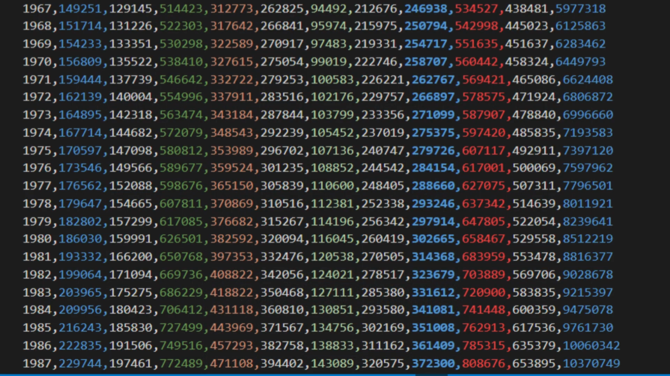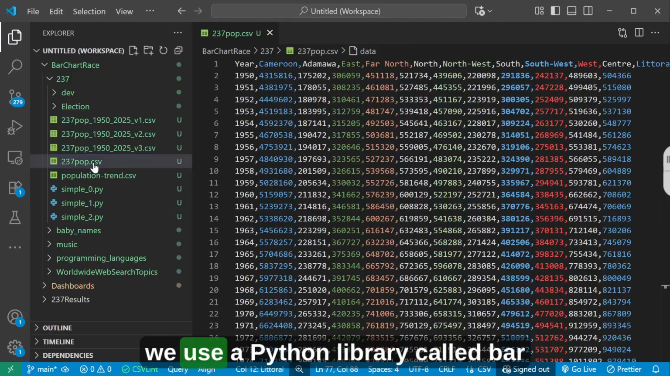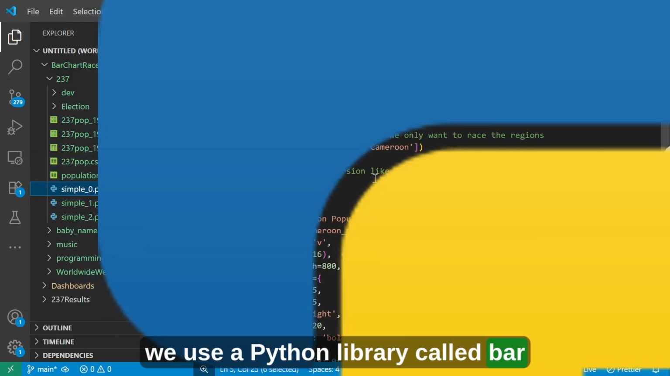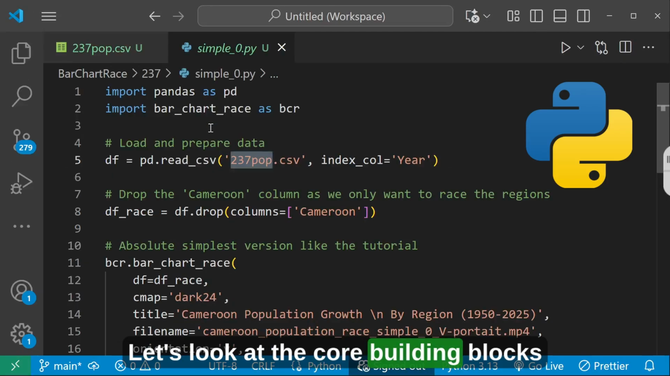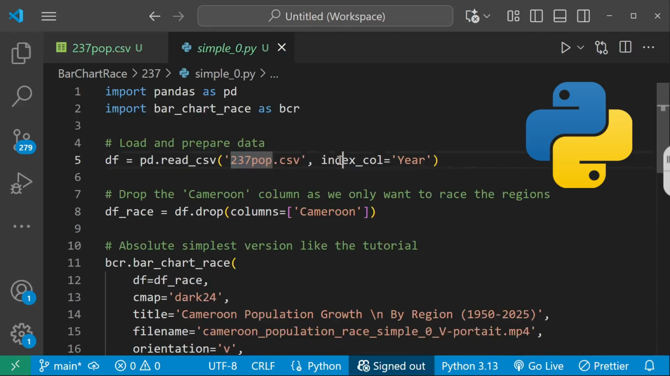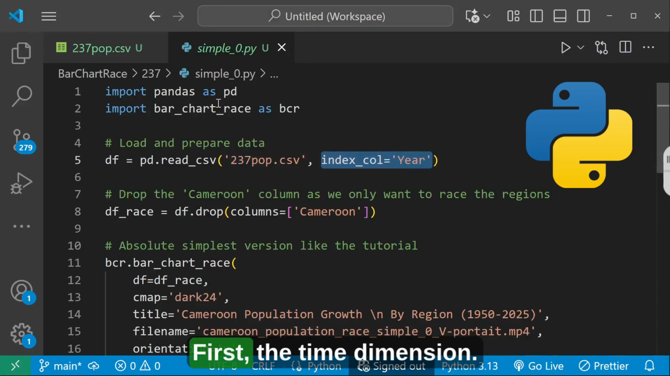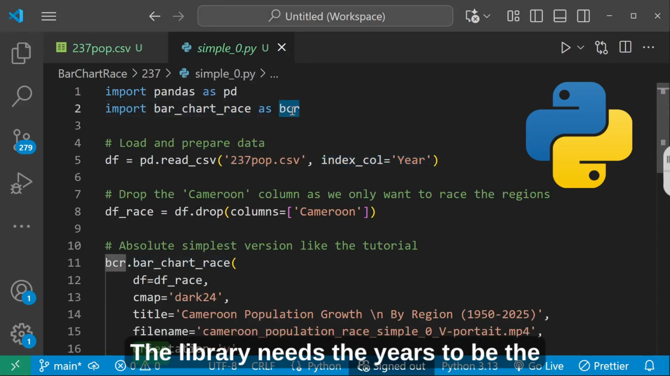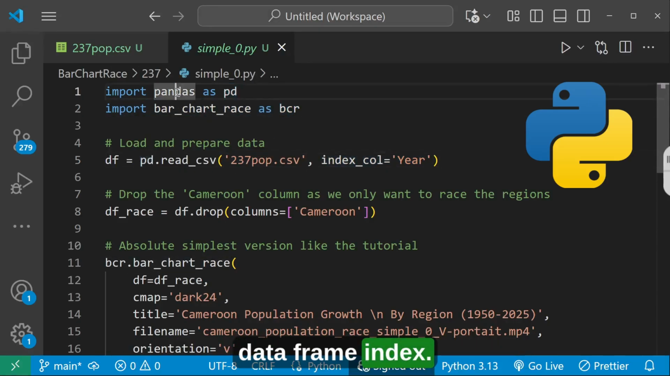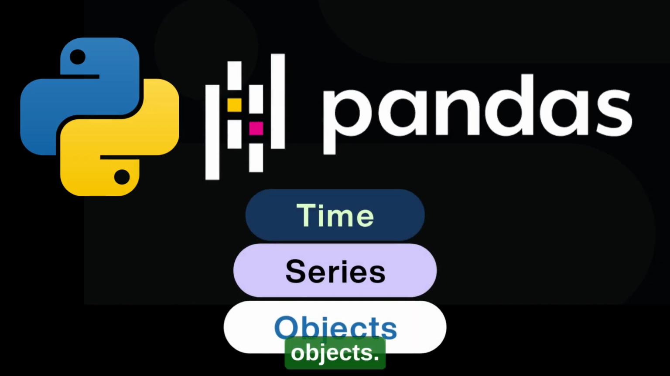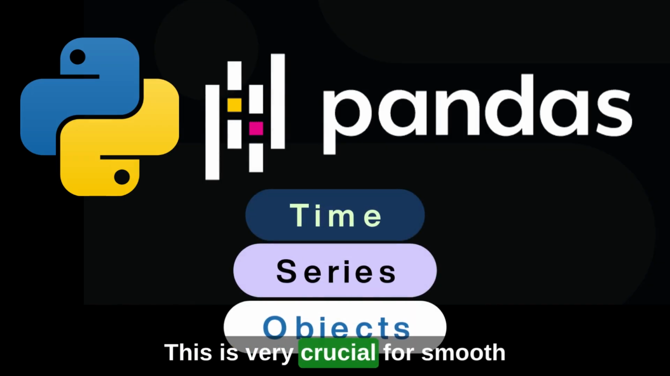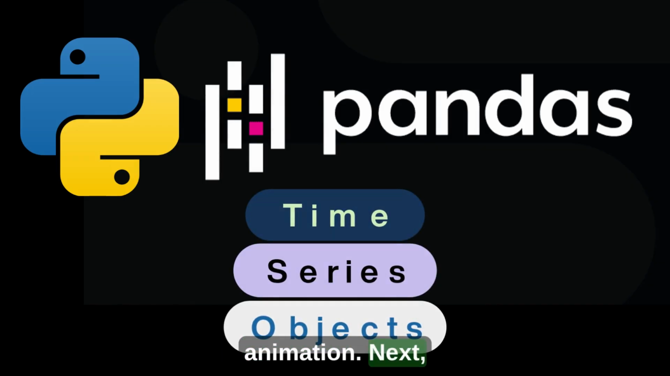Now for the magic, we use a Python library called bar chart race. Let's look at the core building blocks and best practices. First, the time dimension. The library needs the years to be the data frame index. Think about pandas, and we convert them to proper time series objects. This is very crucial for smooth animation.